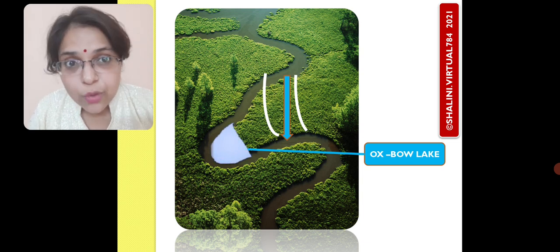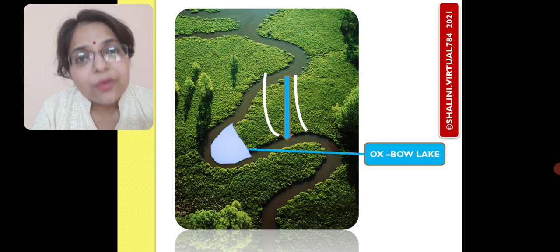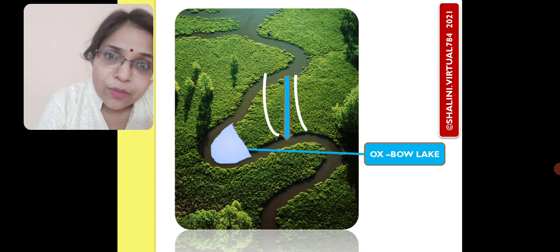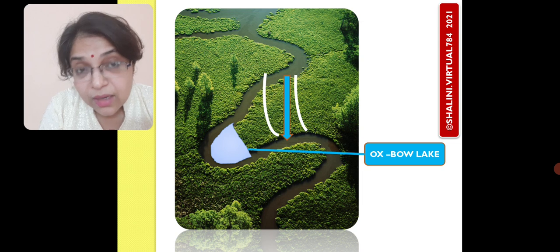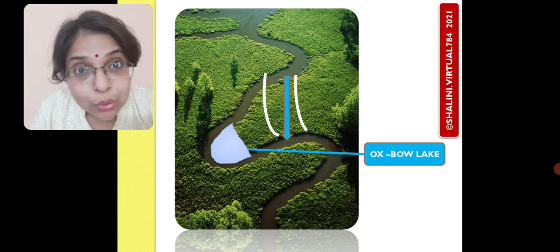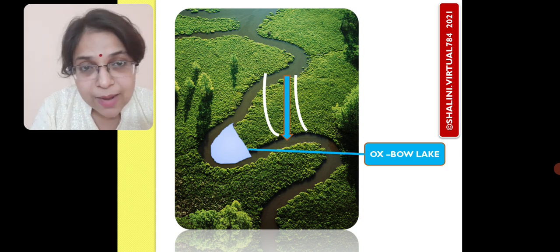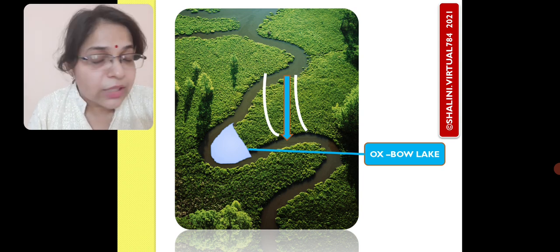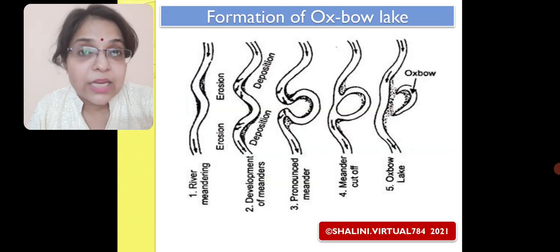This portion which is getting drawn, this water portion will be cut off from the main river flow, and this will look like a lake, although actually this is the water of the same river, which would have been continuous if the river had not gone through between these two white curves. So this cut off water portion of the main river is called an oxbow lake. So these are some of the formations which are created by the Himalayan rivers in the middle and the lower courses.